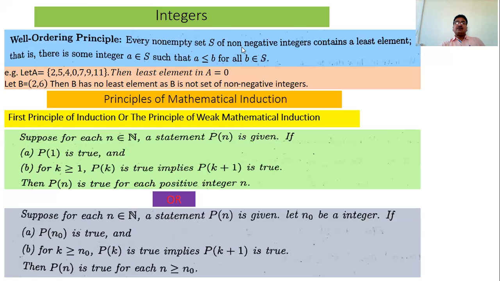If it is a subset of non-negative integers, like this A, which is a set of non-negative integers, that's why we have the least element. But if the set is not a set of non-negative integers, then a least element may or may not exist; it does not necessarily exist. And then, the principles of mathematical induction.